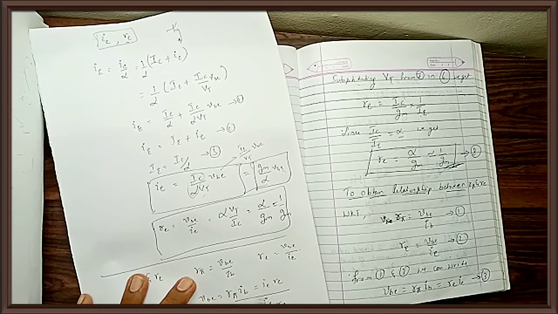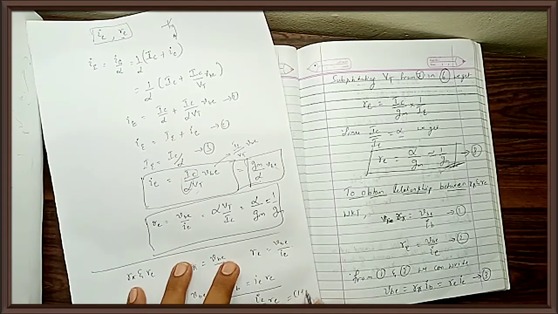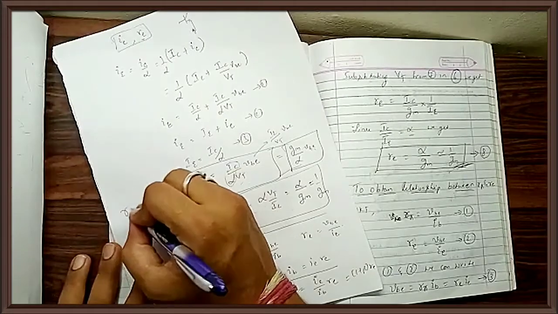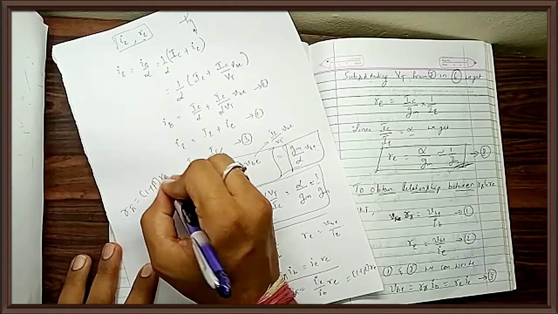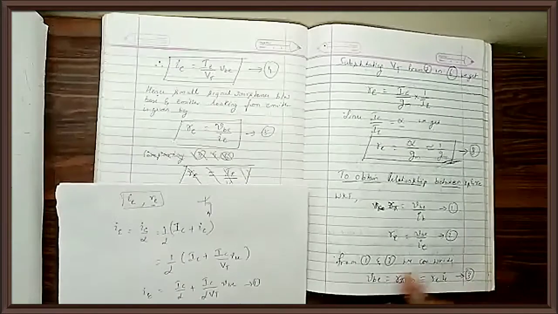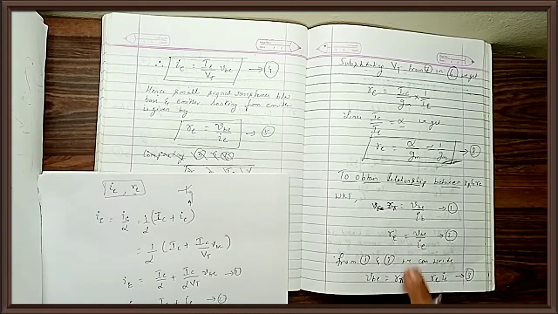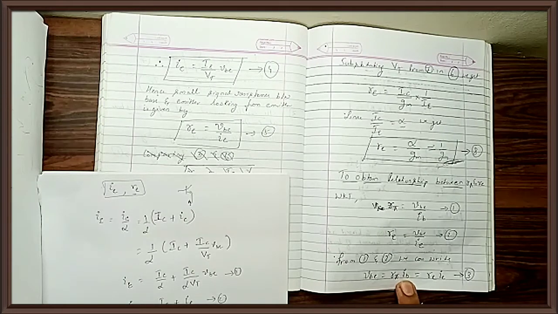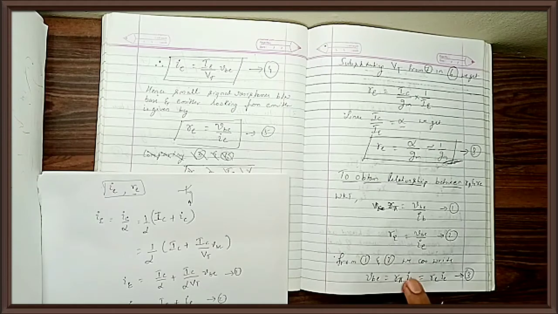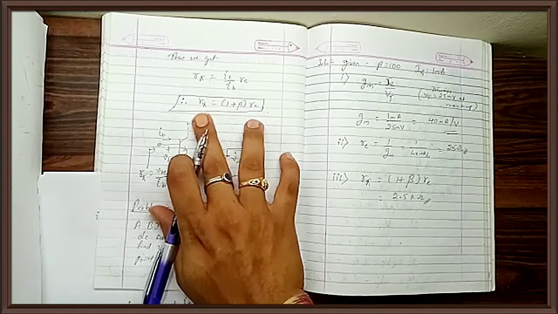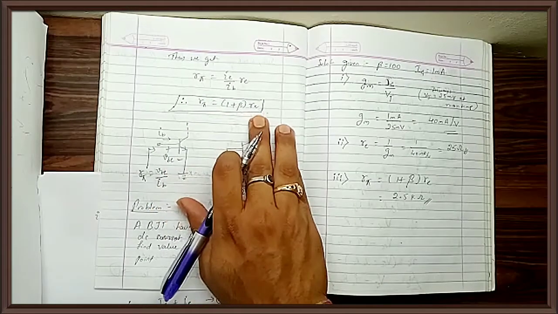R pi I'll keep here. I'll take IB to that side. What will I get? IE by IB into RE. What is IE by IB? It is nothing but 1 plus beta into RE. That's what I'm trying to prove here. VBE is R pi into IB, VBE is IE into RE, so I relate the equations and write the expression in terms of R pi. IB goes to the denominator. IE divided by IB is 1 plus beta. So R pi is 1 plus beta into RE.